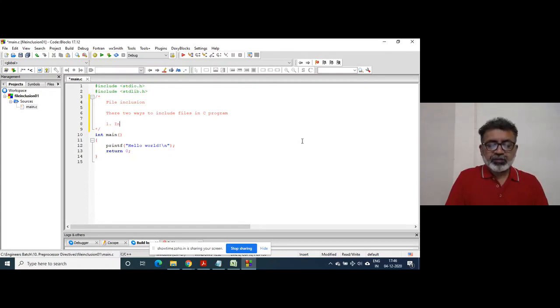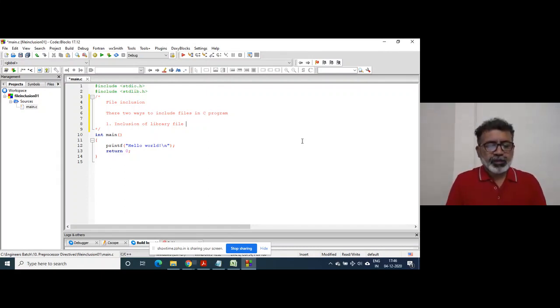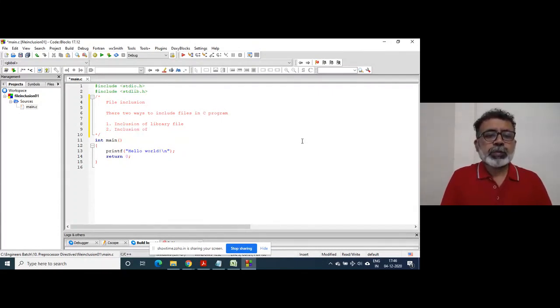One is inclusion of library file, that we have already done. Right? Inclusion of library file. And second is inclusion of user defined file.